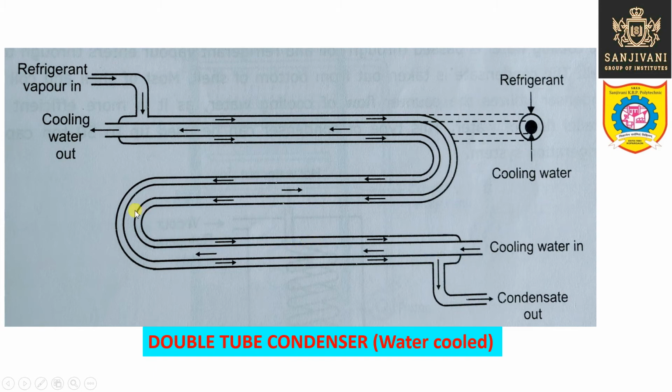It is flowing in the opposite direction. So the flow is in the opposite direction. The cooling water is flowing through the inner pipe and the refrigerant is flowing through the outer pipe.